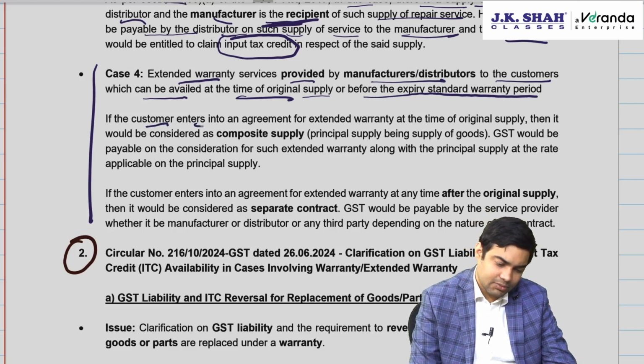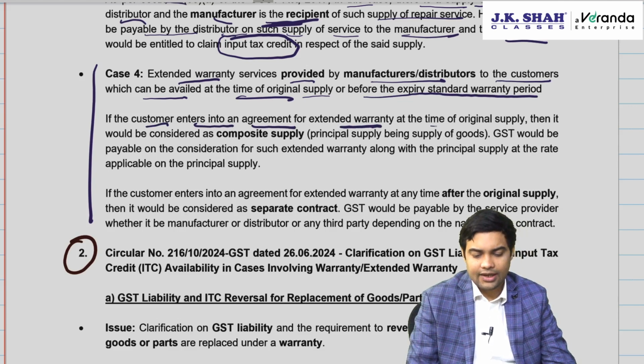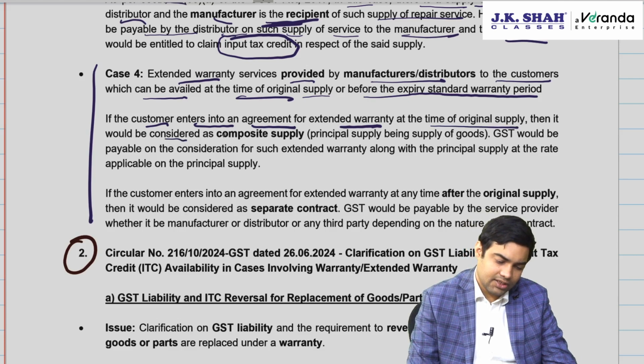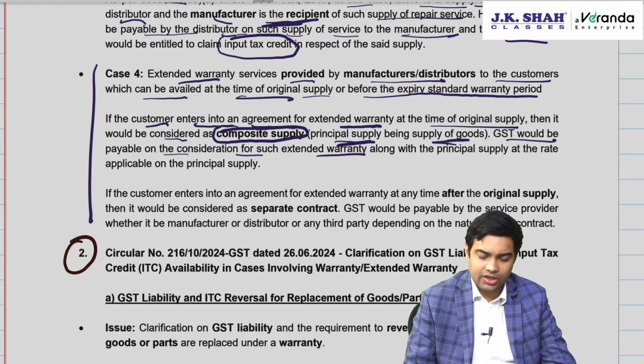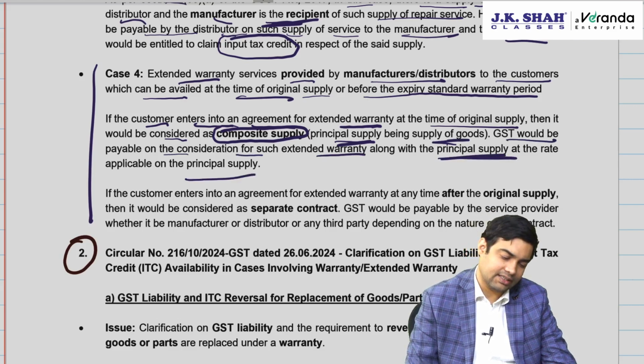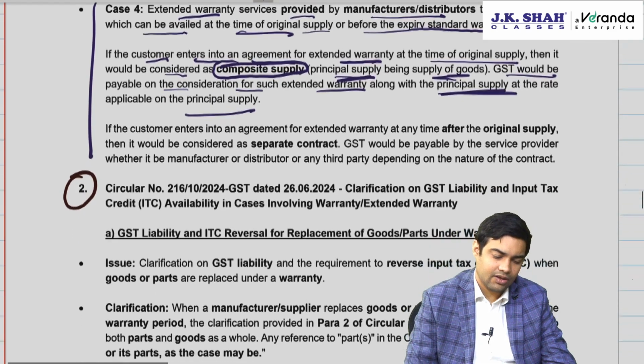If the customer enters into an agreement for extended warranty at the time of original supply, then it would be considered as a composite supply. Principal supply is being goods. GST would be payable on the consideration of extended warranty along with principal supply at the rate of principal supply.